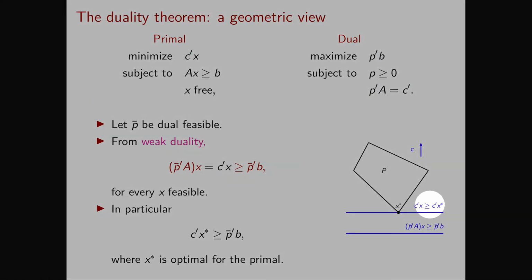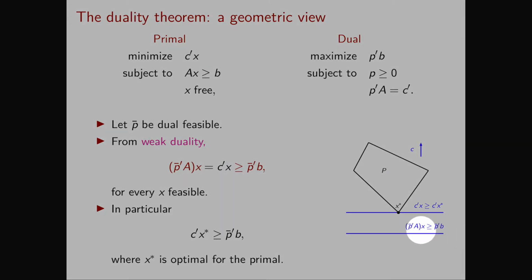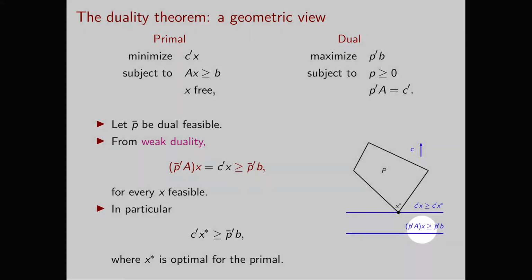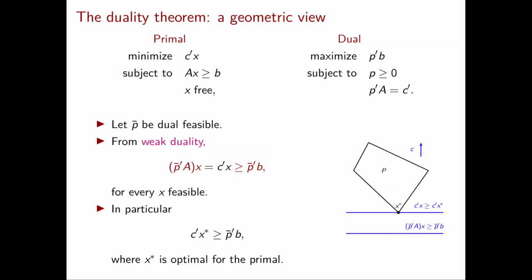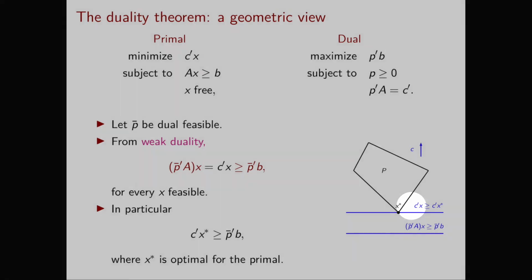Since the previous one was valid for my polyhedron P, then so is the new one. So the overall message of this slide is that using a feasible dual vector p bar, we can obtain an inequality for the primal problem, which is valid for all the feasible points of the primal problem, and whose left-hand side is c transpose x.